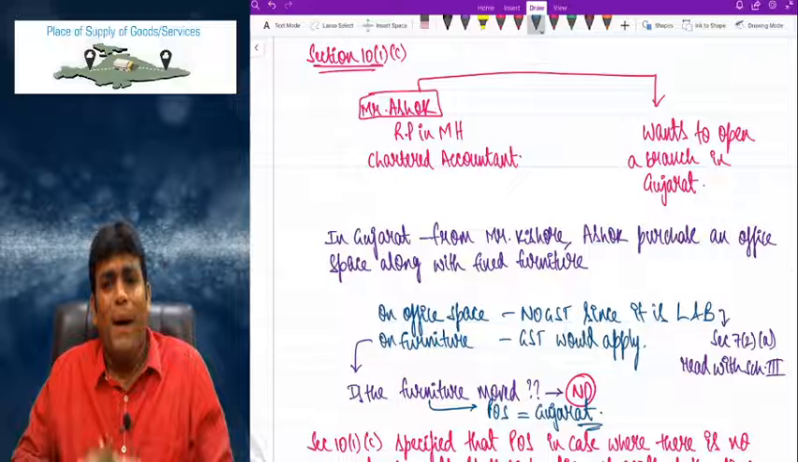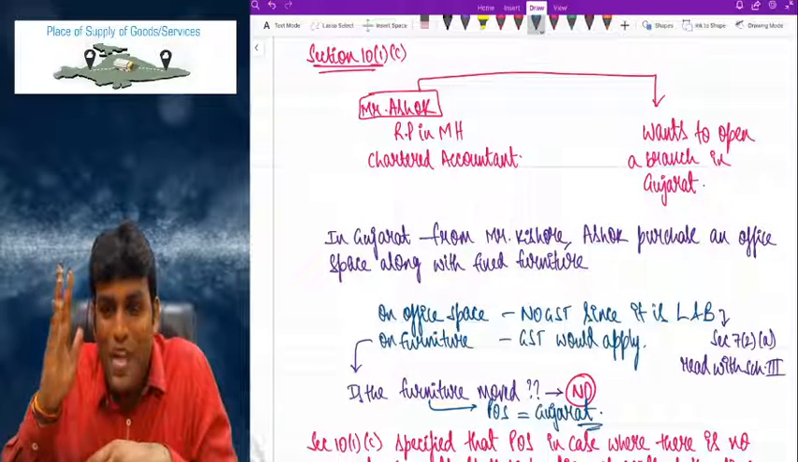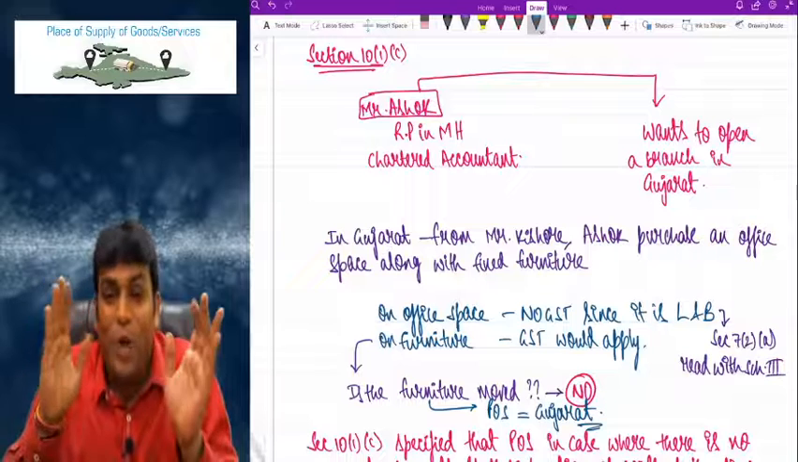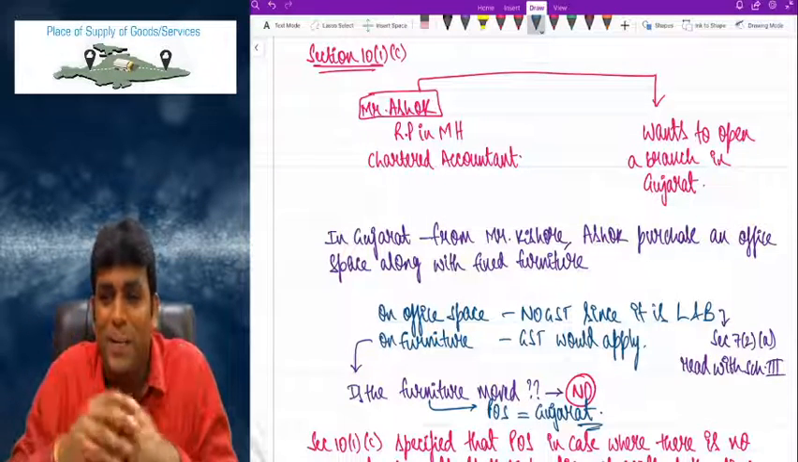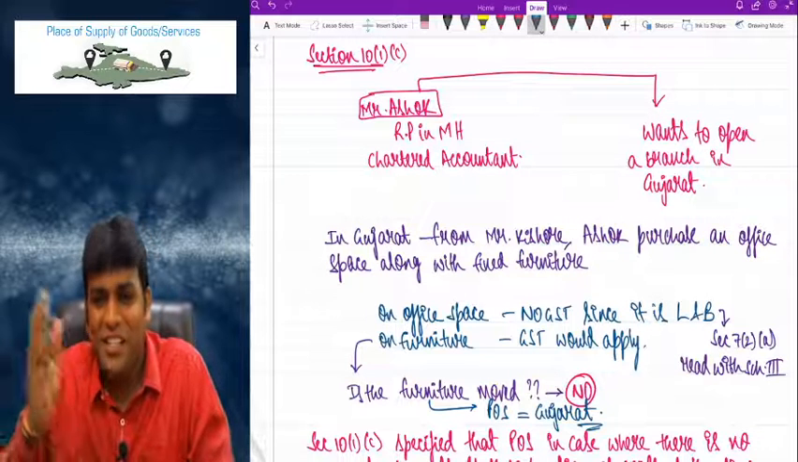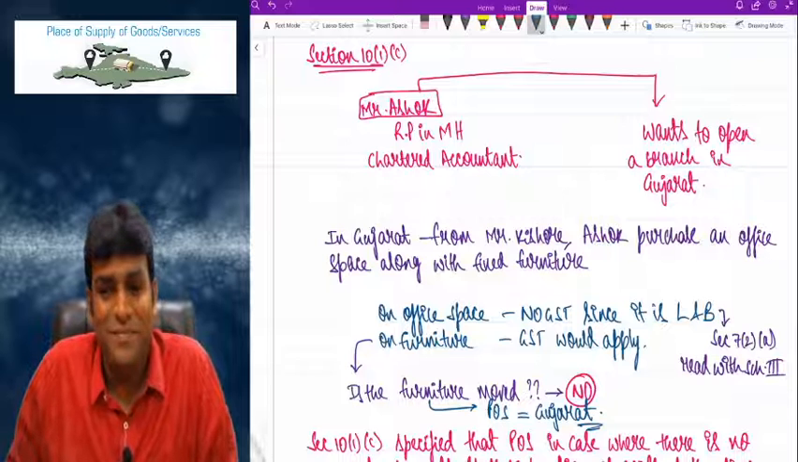So 10(1)(c) talks about place of supply in case where there is no movement of goods, and place of supply will be location of goods at the time of delivery to the recipient. Very interesting language, friends. Clear, right?